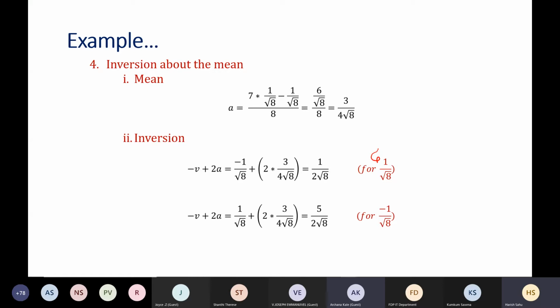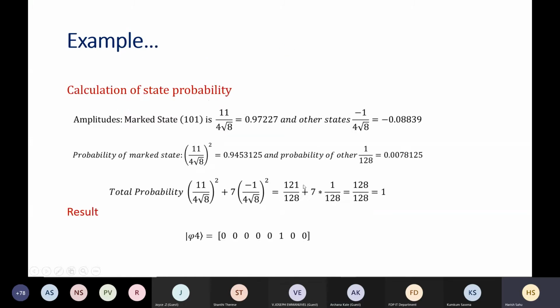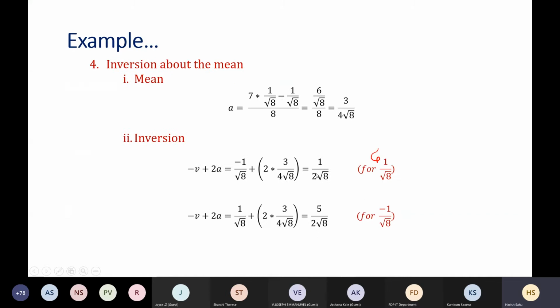So if we apply this operator and look at the end of it, these will be the other amplitudes. Here you just make this sign plus. So these are the new amplitudes of the states. You can see that the desired state amplitude is increased 5 times in one iteration.